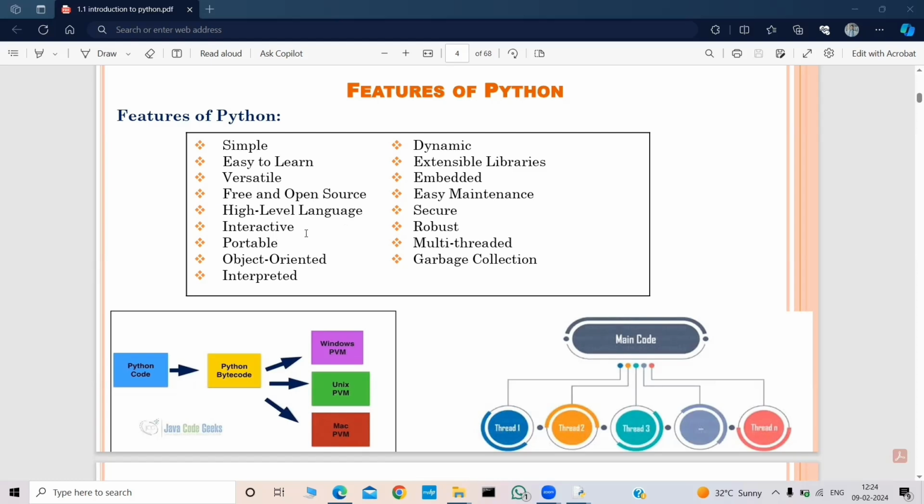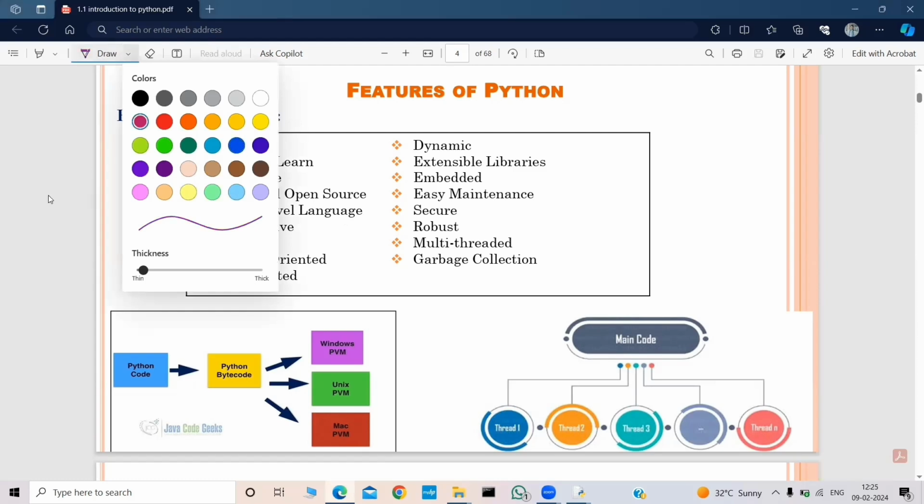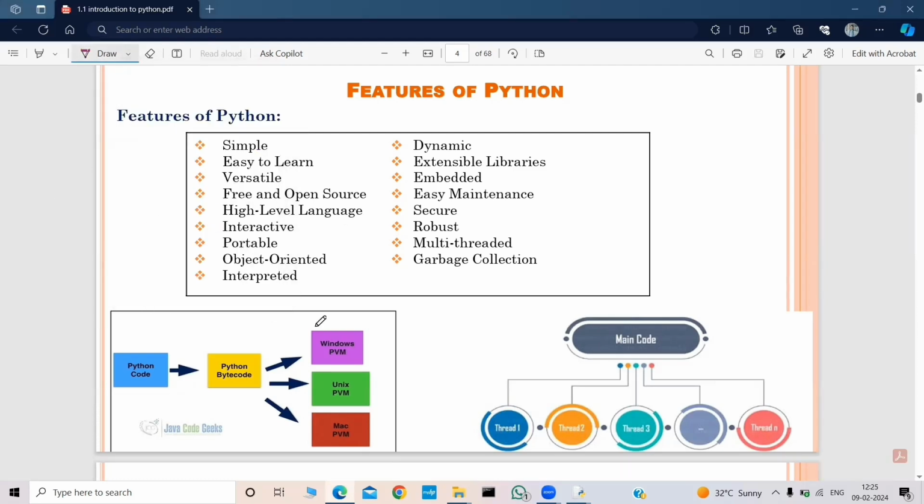And it is a portable language. So let's understand why it is portable. This is the Python code with a .py extension. This is converted to Python bytecode internally, and this Python bytecode can be executed on any kind of system.